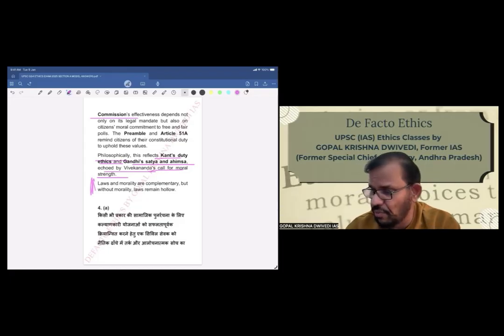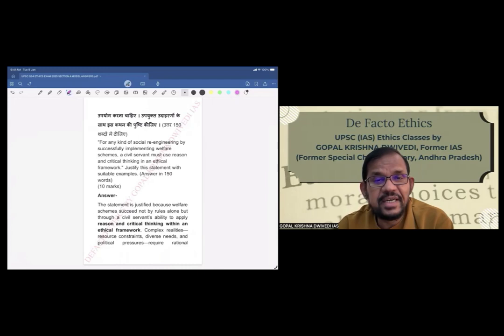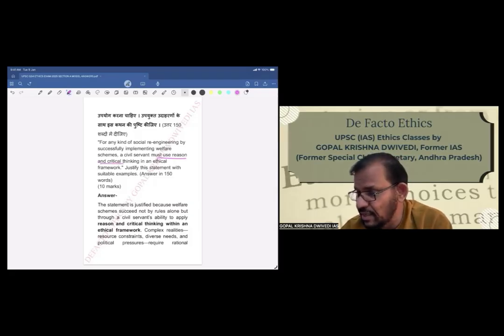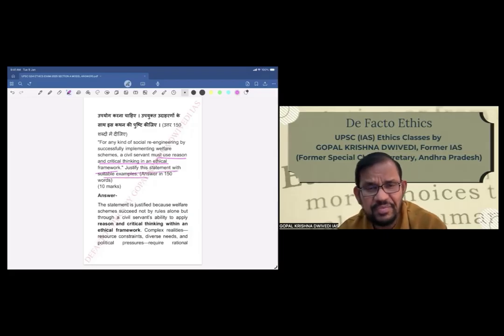Now we'll go to question 4A. For any kind of social reengineering by successfully implementing welfare schemes, a civil servant must use reason and critical thinking in an ethical framework. So use of reason and critical thinking in an ethical framework is the point to be remembered. Justify this statement with suitable examples. So here, straight away, we have to come to examples for justifying this statement. Just after giving some brief 2-3 sentences, we have to come to examples.